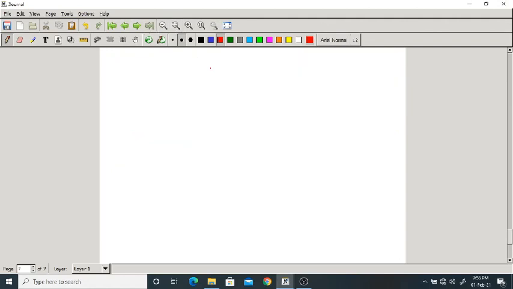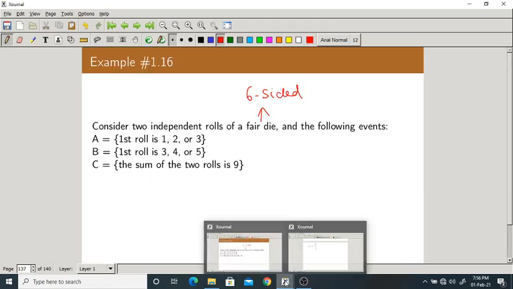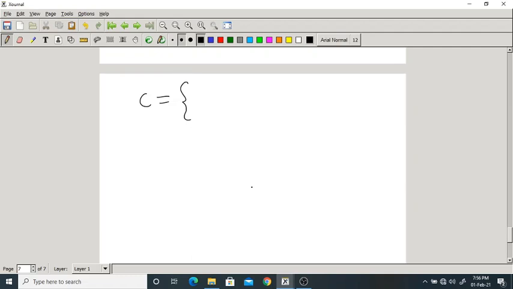What does event C say? C is, the sum of 2 rolls is 9. Sum should be 9. Now what are the possibilities of C? 6,3, 3,6, 5,4, 4,5.